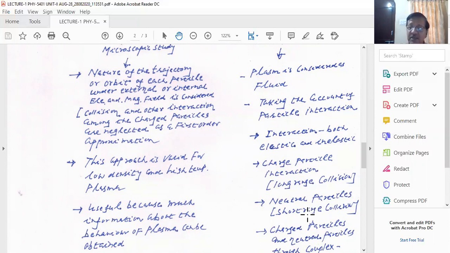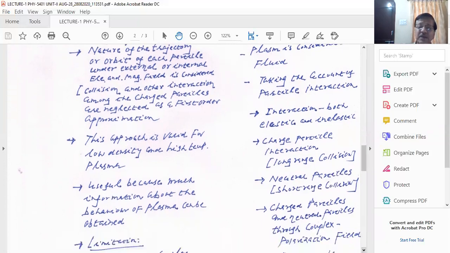Yeah, there are certain cases where plasma is fully ionized. A partially ionized gas, if it obeys the conditions for the plasma state, can be treated as a plasma. So here you see this short range collision you should consider. And there is one more thing: charged particles interact with neutral particles. So this behavior, you see the charged particles and neutral particles, you have to study this interaction.